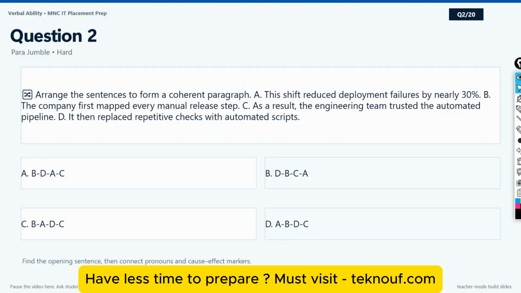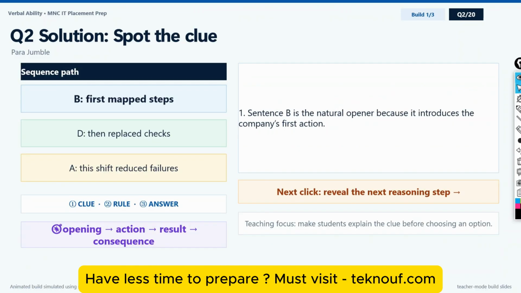Okay, I hope you have tried. Guys, whenever you see this type of problem, three things you have to remember. Three or four things. That is, what can be the opening phrase, what can be the action, what can be the result, and what can be the consequences. You can see the phrase from sentence B is first mapped steps. So this can be an opening phrase, opening sentence, right?